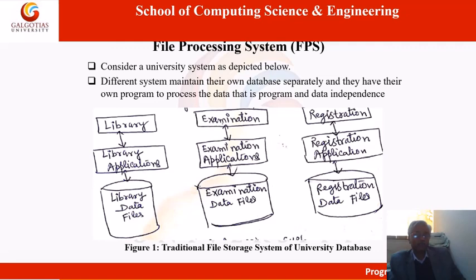Now consider the university system as depicted below. Different systems maintain their own database separately, and they have their own program to process the data, that is, program and data independence. For example, three different departments: library, examination, and registration. The library department has their own application program, library application program, and their own database, library database, in which the members' details and the books' details are kept.